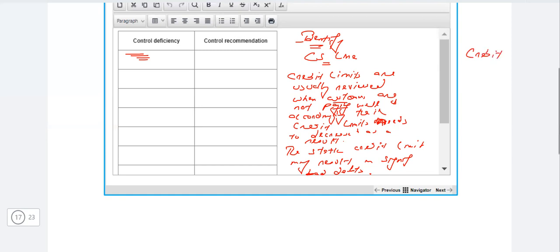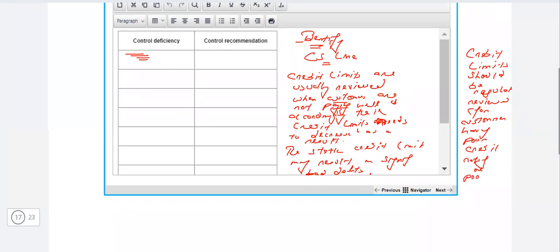Credit limits should be regularly reviewed for customers having poor credit rating, or credit limits should be regularly reviewed for customers having poor payment record.